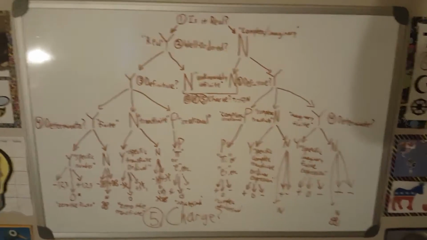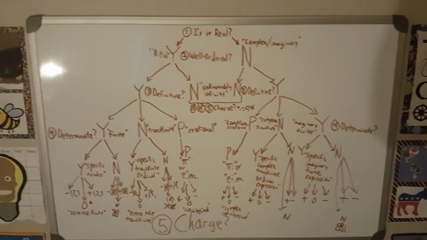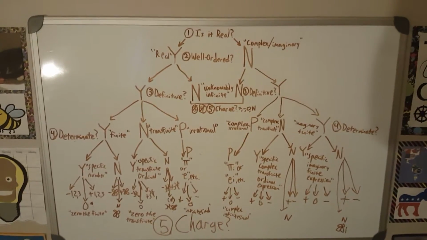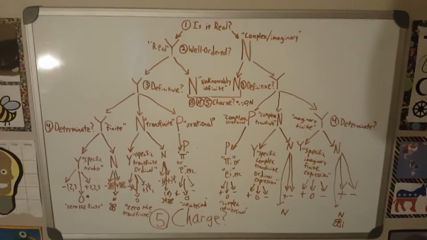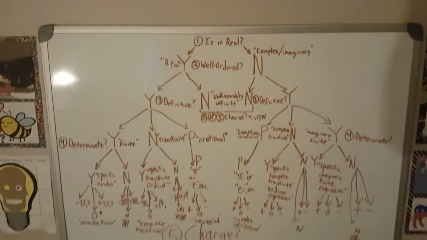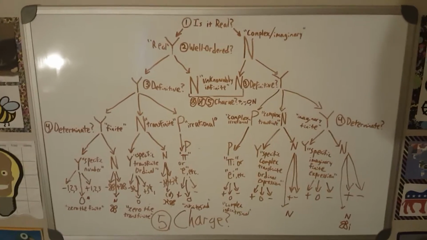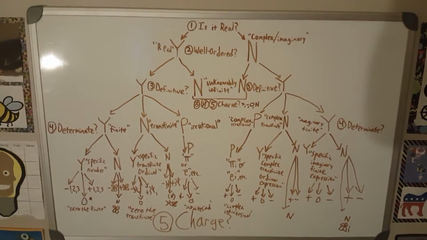This video will be about all of the numbers. Before you is a table that organizes every possible number that can possibly be conceived or imagined, in every form that it can have, by just asking 5 questions about the number.